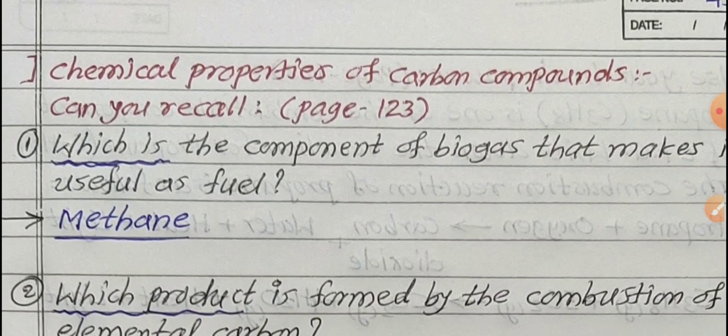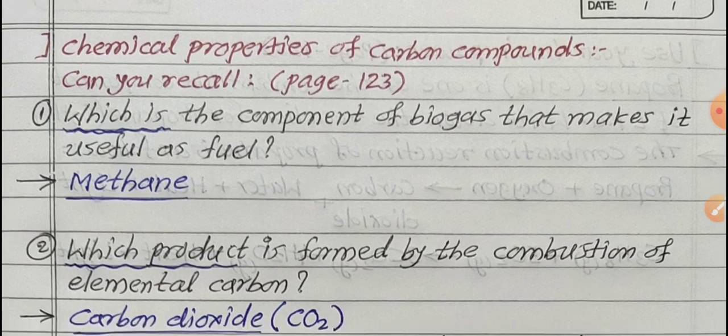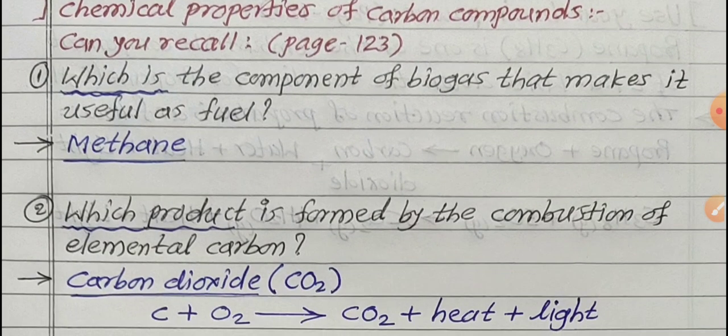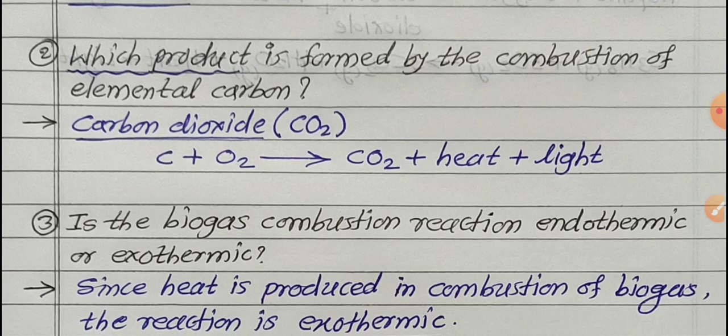So first one, which is the component of biogas that makes it useful as a fuel? The answer is methane. So methane is the component of biogas that makes it useful as a fuel. Second, which product is formed by the combustion of elemental carbon? The answer is carbon dioxide, that is CO2. Carbon at the time of burning reacts with oxygen O2 to form carbon dioxide, and in this process two more products are formed, that is heat and light.